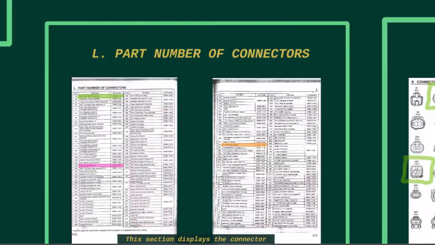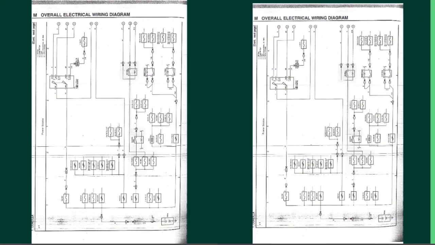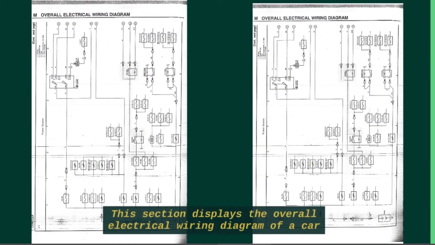90980-11143. Overall electrical wiring diagram. This section displays the overall electrical wiring diagram of a car. This brings us to the end of this topic.